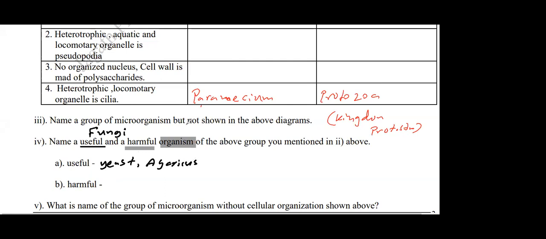Okay. Now the name of a harmful fungus. Herath? Vinuka? Sukita, a harmful fungus? Mucor. Very good. Mucor is harmful. So what is the harm caused by mucor? The spoilage of food. Right. Then part 5.